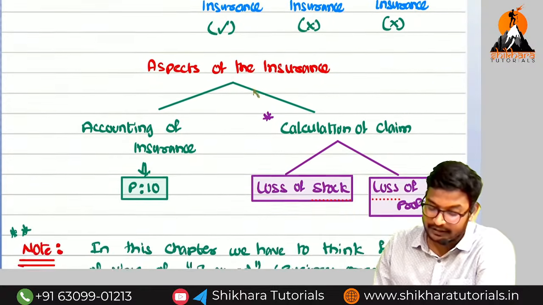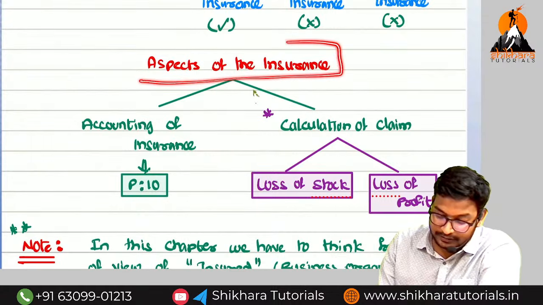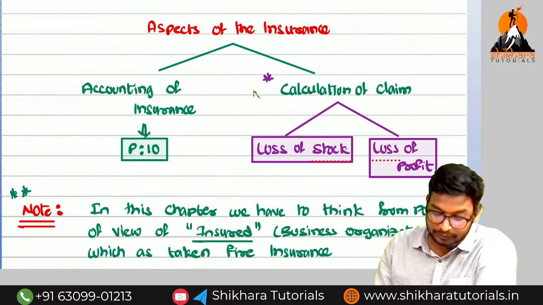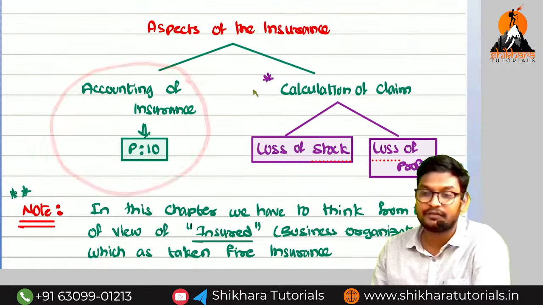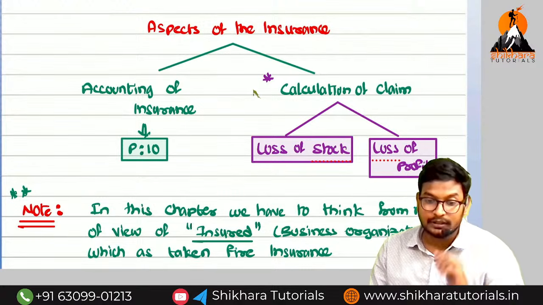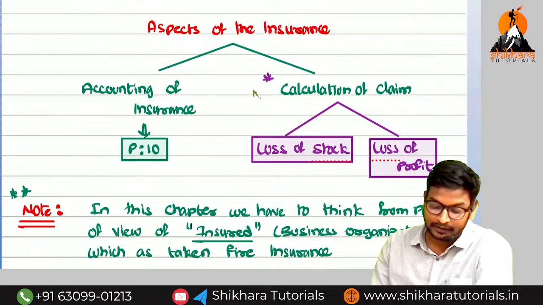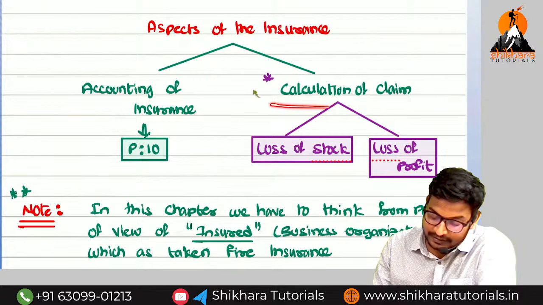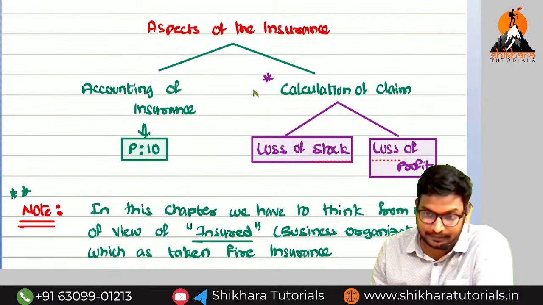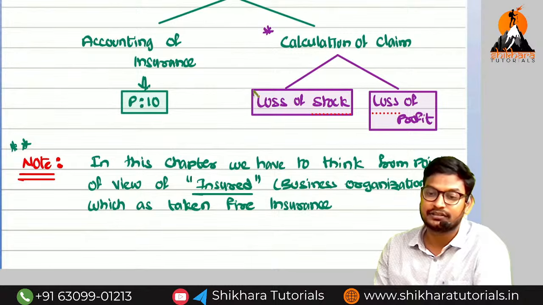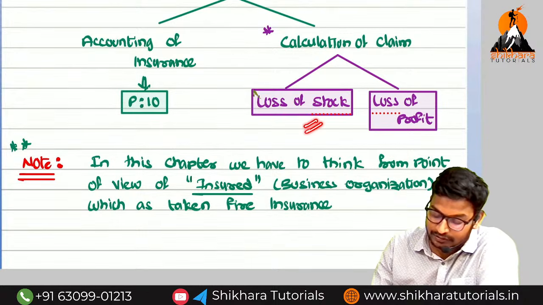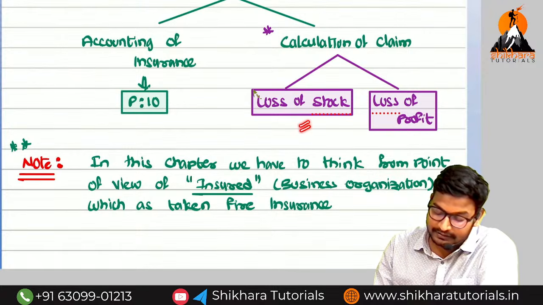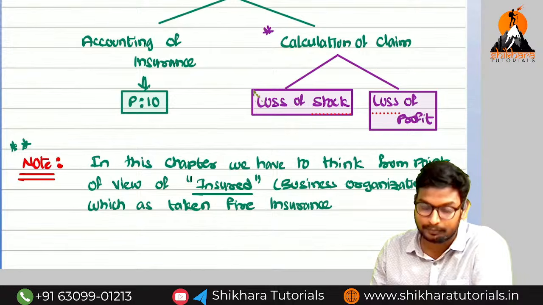Next, when coming to the aspects of insurance, we have two aspects. The first one is the accounting of insurance, that is, how to make the accounting treatment and how to prepare the financial statements of the insurance company. Overall we will discuss that in paper number 10, corporate accounting. Now in this paper number 6, we are going to see only the calculation of claim. We have two types of calculation of claims. The first one is loss of stock and the second one is loss of profit. First we will discuss the stock and then the profit.